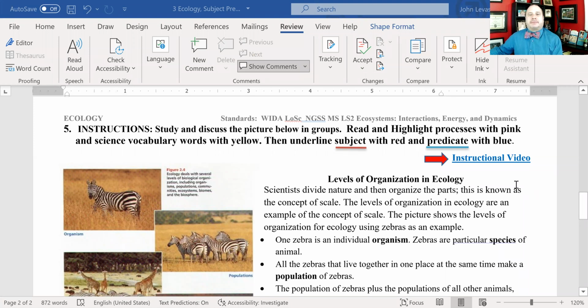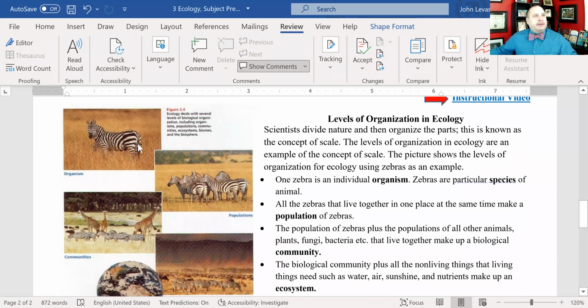And here it is. So in section 5, we'll study and discuss the picture below in groups. Read and highlight processes with pink, science vocabulary with yellow, then underline subject with red and predicate with blue. And here is the link to the video you're watching right now. So let's look at that picture.